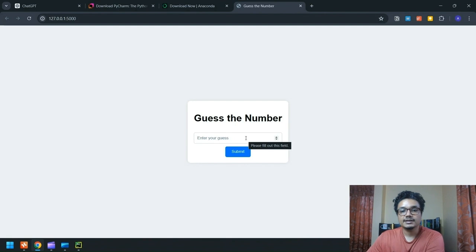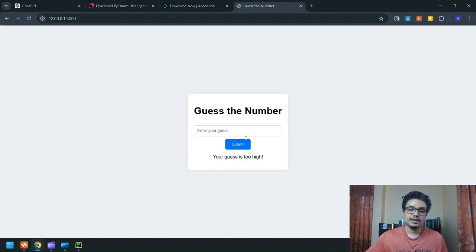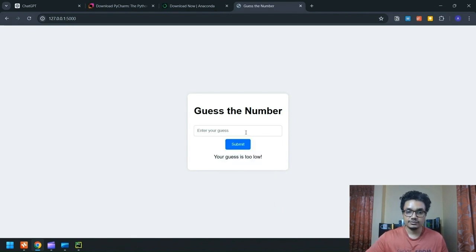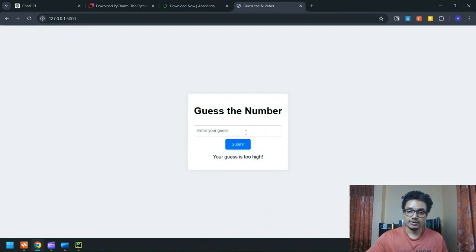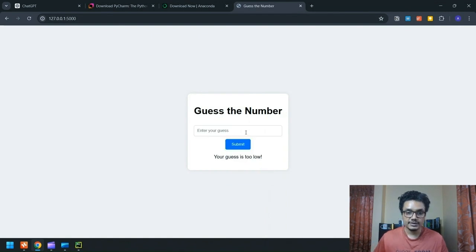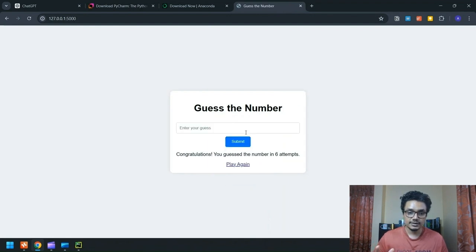As you can see, it's basically guess the number. We can go ahead, enter 50. Our guess is too high. Okay, what about 25? That is too low. 35 is too high. How about 30? 30 is also too high, so it has to be somewhere between 25 to 30. Let's go ahead with 27. 27 is low. What about 28? Congratulations, you guessed the number in 6 attempts. Play again. But why do we need an input field here?